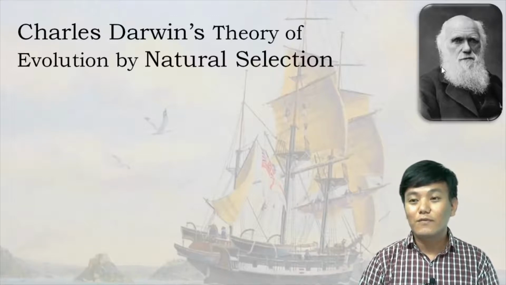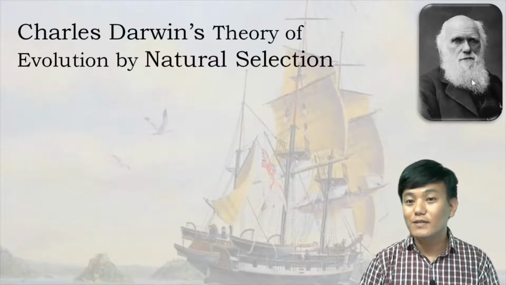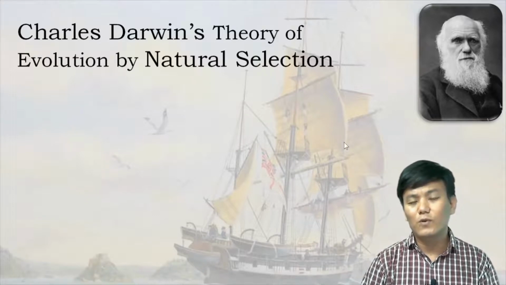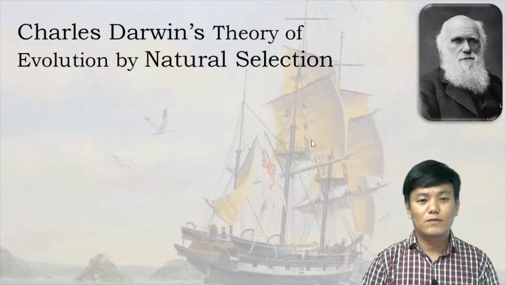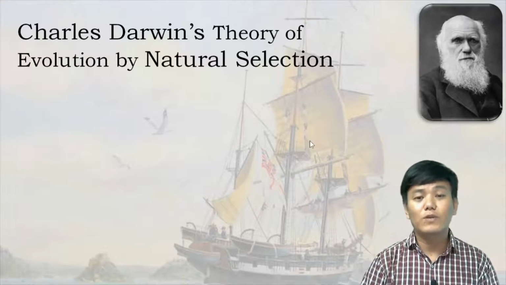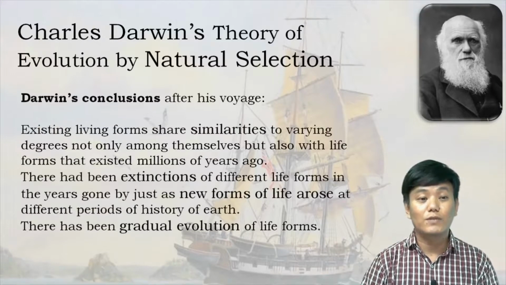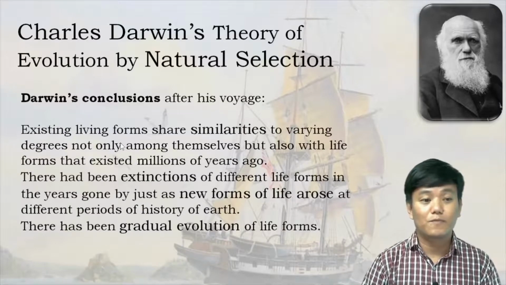So Charles Darwin, when he was 22 years old in 1831, took a voyage in a ship called HMS Beagle, and he traveled around the globe for 5 years, right? And during his voyage, he made certain observations, and based upon his observations, he made certain conclusions, and these conclusions are written in your textbook, right?